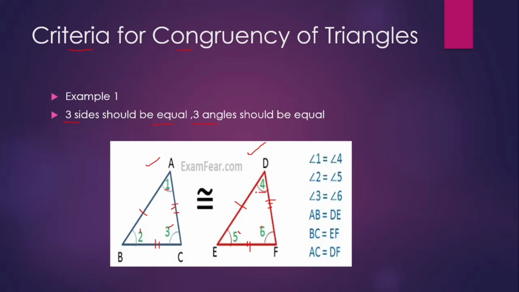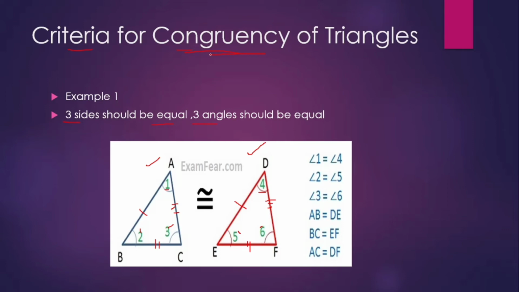We can simply cut this triangle DEF and put it on triangle ABC. They will completely superimpose, like in the example of hands and mirror, right? Same as in that example, here also we can put triangle DEF on triangle ABC. They will completely superimpose on each other. That means they are congruent to each other. Triangle ABC and triangle DEF are congruent. I hope you are understanding the concept.